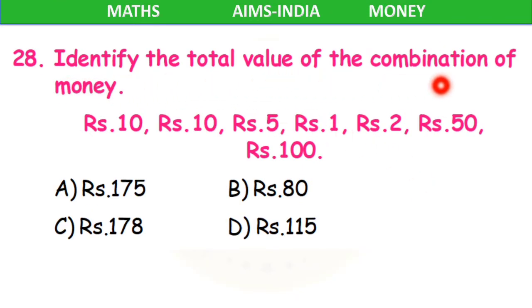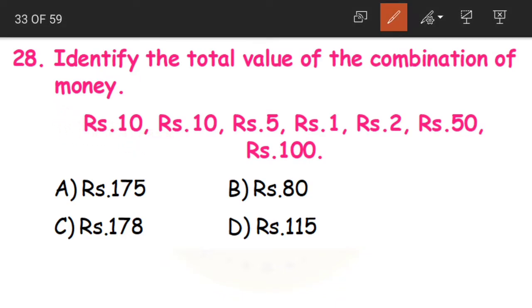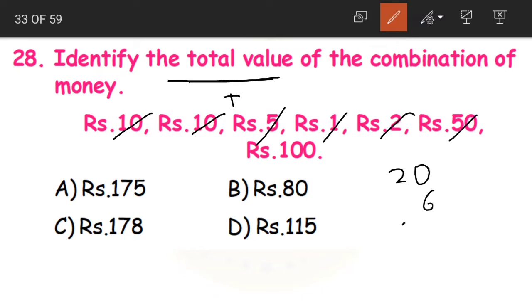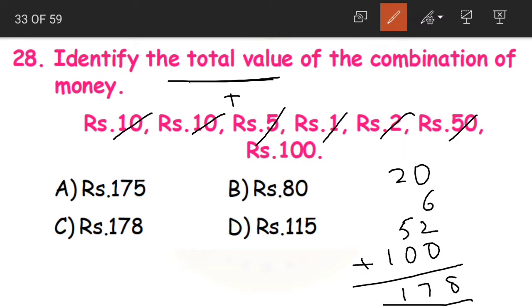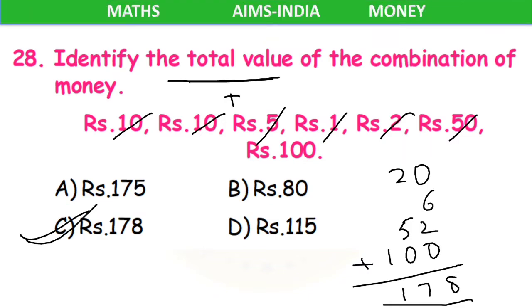Next question. Identify the total value of the following combination of money. It's very simple. Yes, total value means we have to add 10 plus 10, 20. 5 plus 1, 6. 2 plus 50, 52. And then we have 100. If we add all these together, 8, 7 and 1. 178 rupees is our correct answer. Option C. A simple addition question.